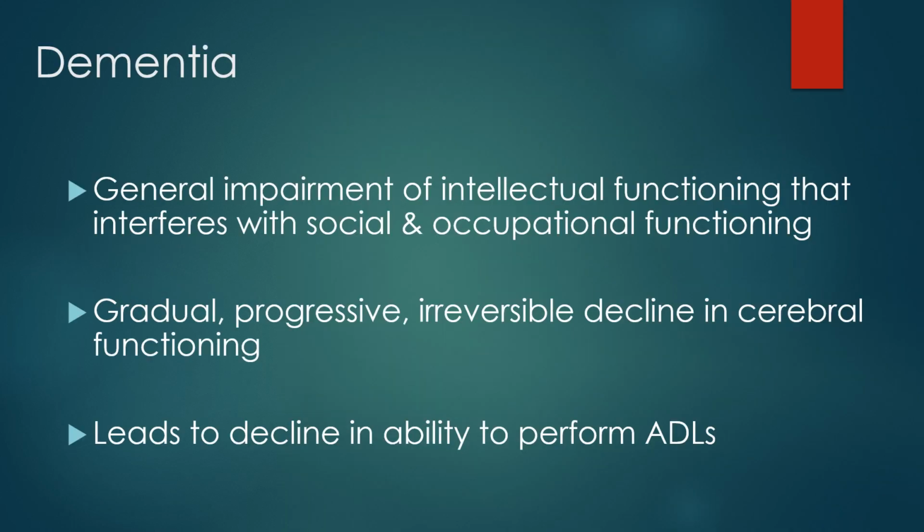Now we're going to switch gears to dementia. Dementia is a broad term for generalized decline in higher level brain functioning, such as reasoning, social, and occupational functioning, with eventual decline in the ability to perform even basic activities of daily living, such as toileting and eating. The key for dementia is that this is gradual. It is not acute like delirium. The symptoms are subtle and progress slowly.